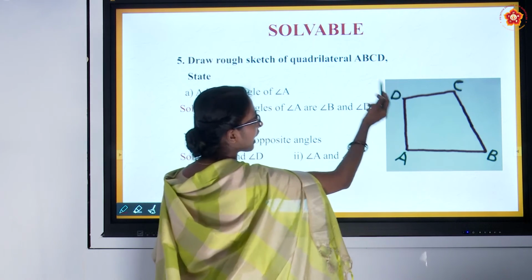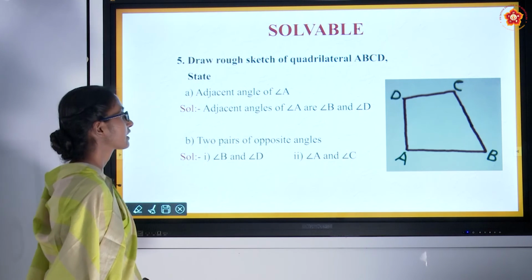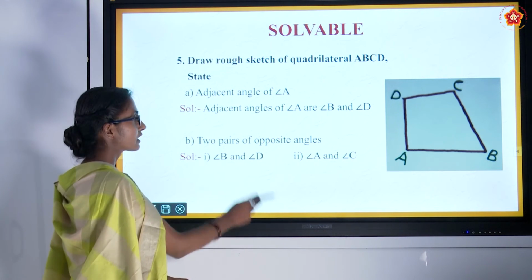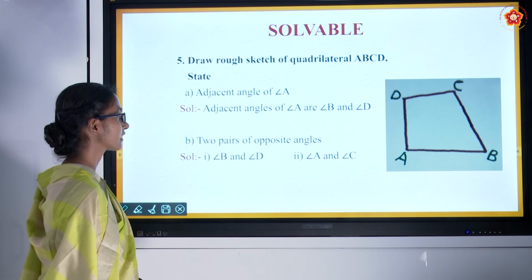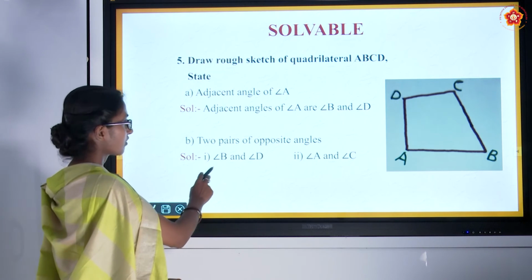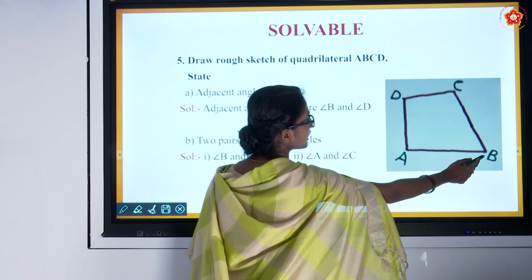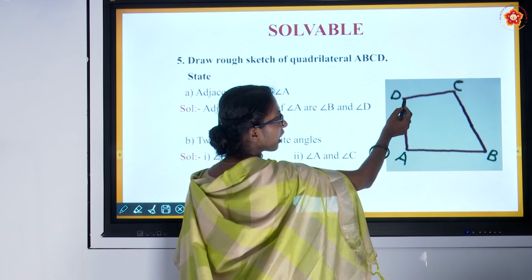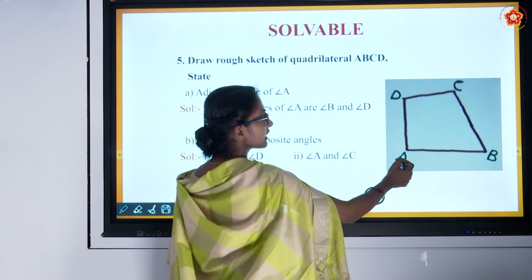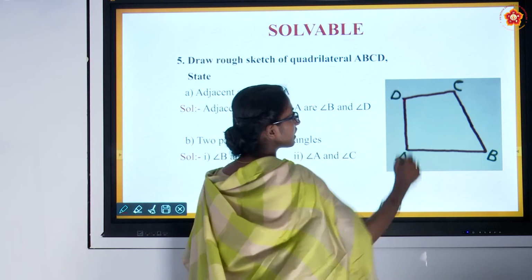Angle B and angle D will be the adjacent angles. Two pairs of opposite angles. For angle B, angle D is the opposite angle. For angle A, angle C is going to be opposite.